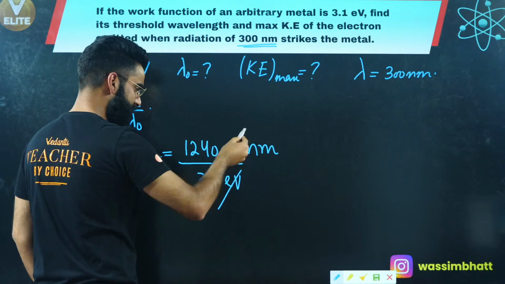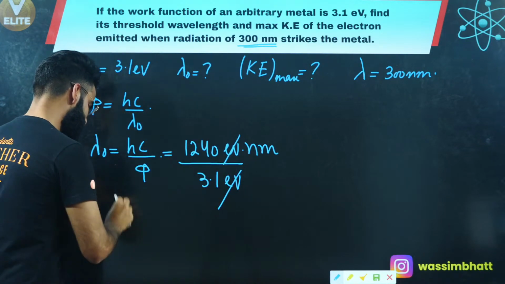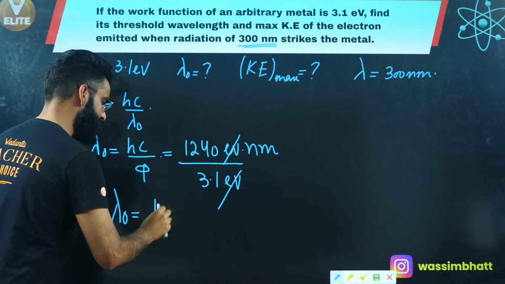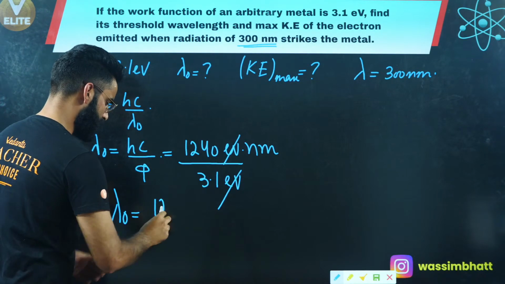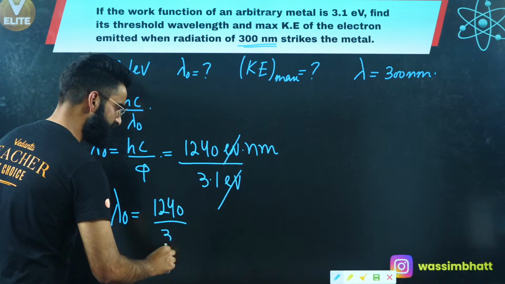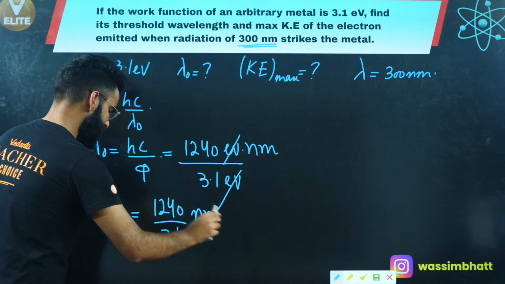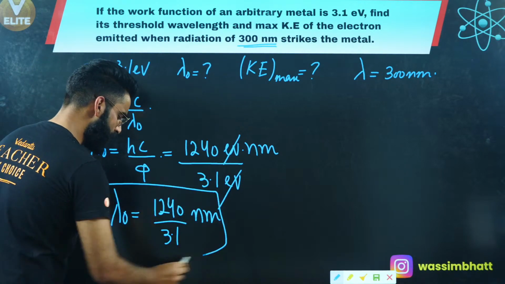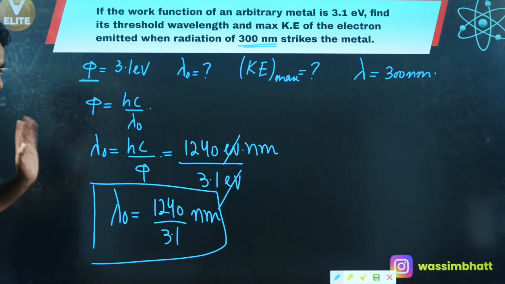The electron volt cancels, so lambda naught is 1240 divided by 3.1 nanometers. This is the threshold wavelength I was supposed to calculate.